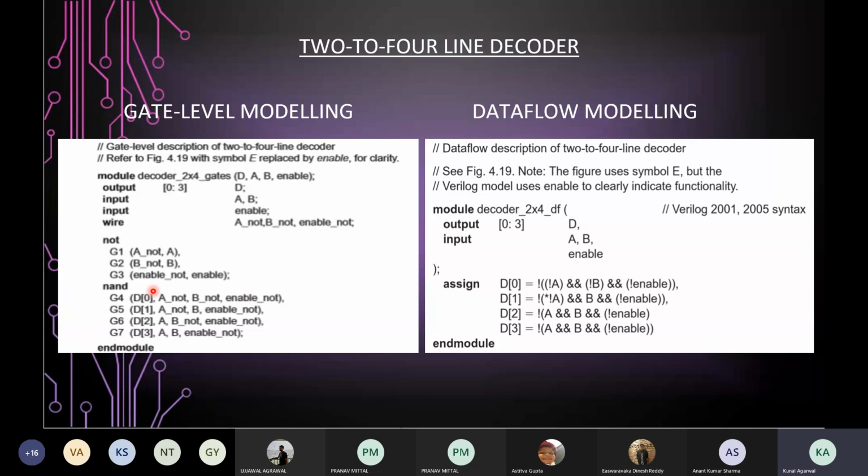So let's see from the gate level modeling what D0 basically is. D0 is the output of a NAND gate which has three inputs, namely A0, B0 and enable not. In the case of data flow modeling, we assign D0 a Boolean expression which is equivalent to the output of a NAND gate having the three inputs A0, B0 and enable not. Am I clear? We just mention the output name, followed by the assignment operator, which is the single equal to sign, then the Boolean expression. Is it clear up to this point?